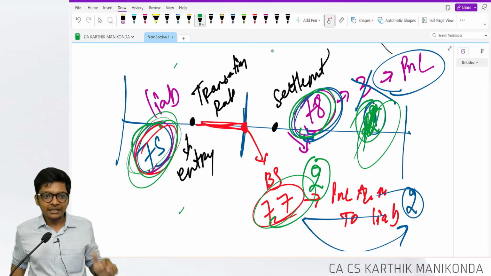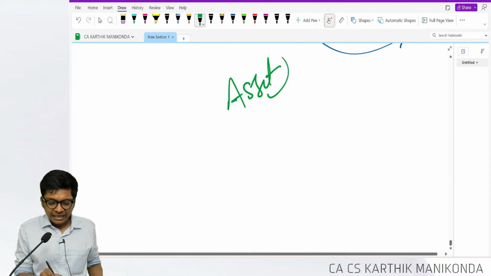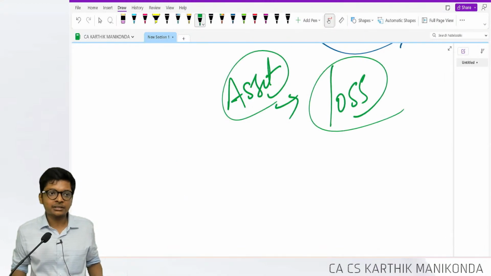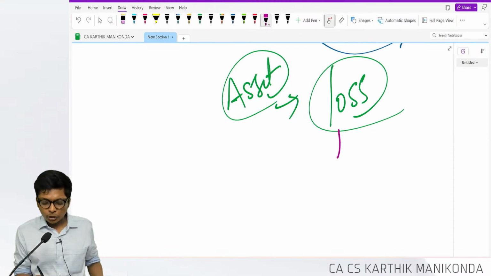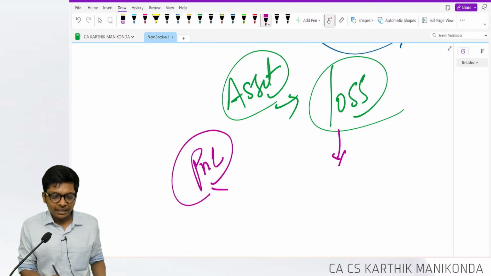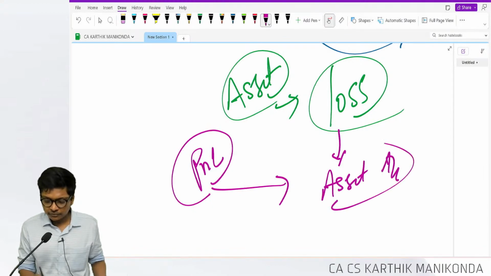Pass the entries. If the transaction is for the purchase of an asset, then if you have a loss, the standard gives us the option that instead of debiting P&L, you can debit the asset itself.